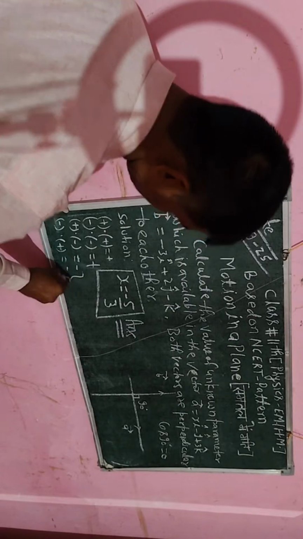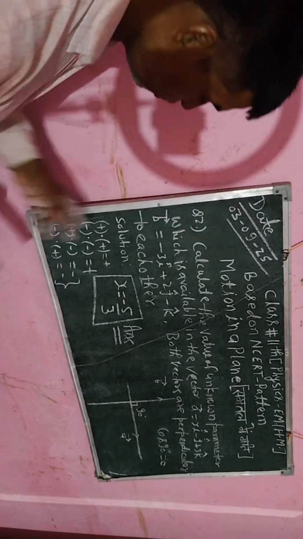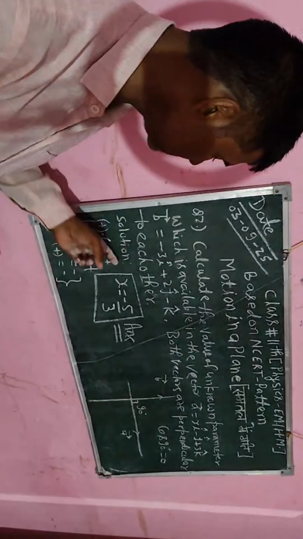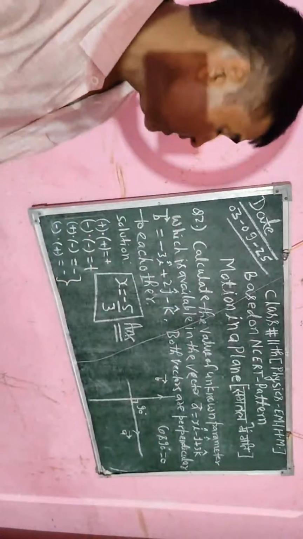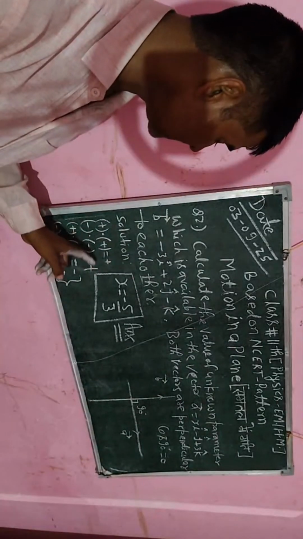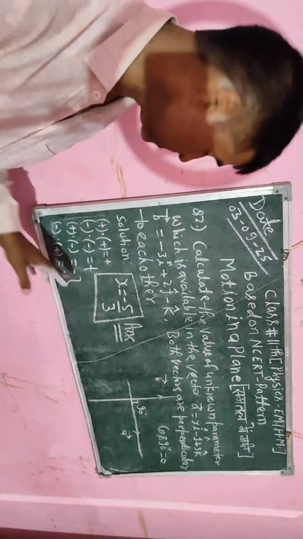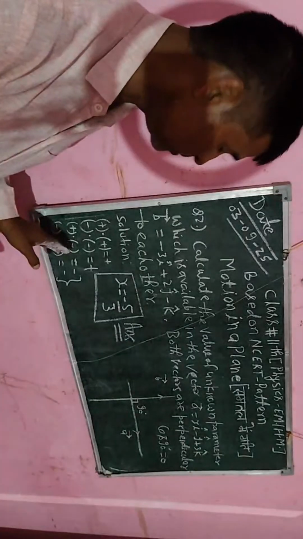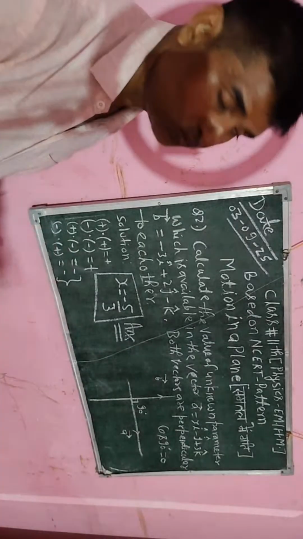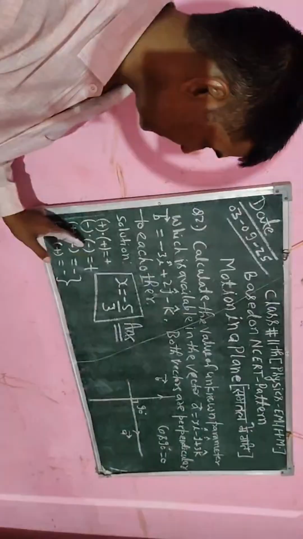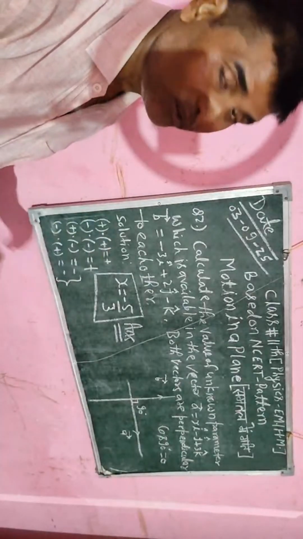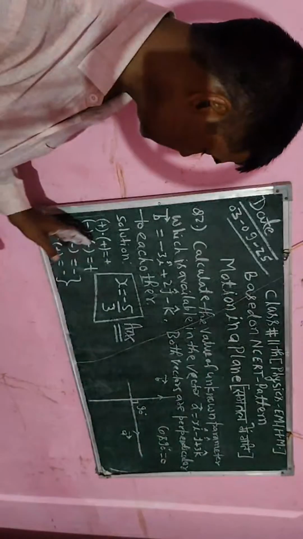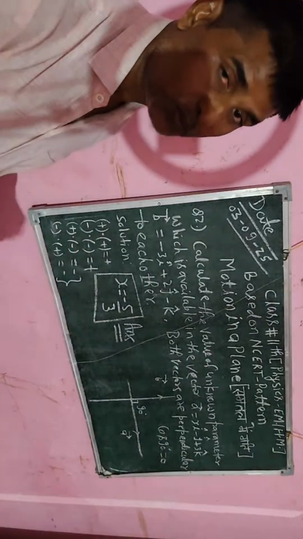So students have to remember this. If both signs are positive, the multiplication will be positive. If both signs are negative, the multiplication will be positive. But if one is negative and the other is positive, the multiplication will be negative. This is very important, because when you solve any linear equation, this concept will be used.